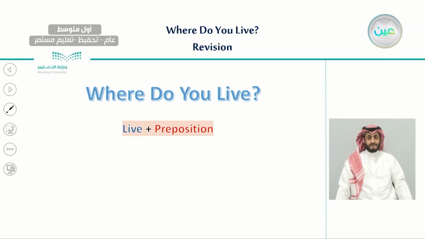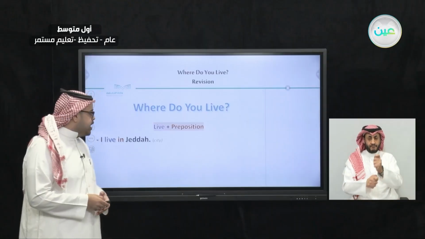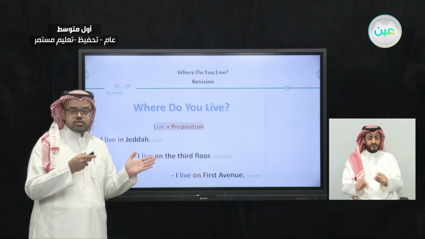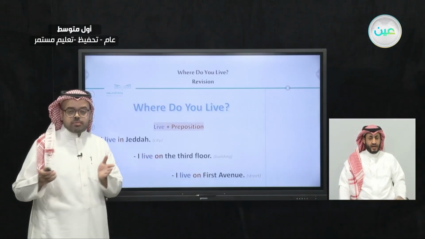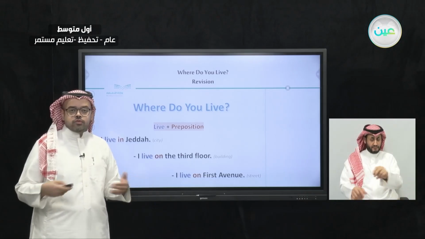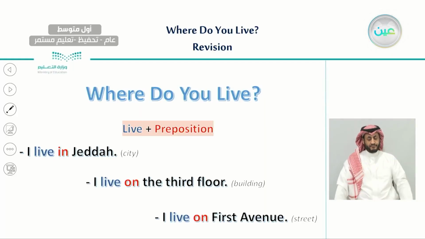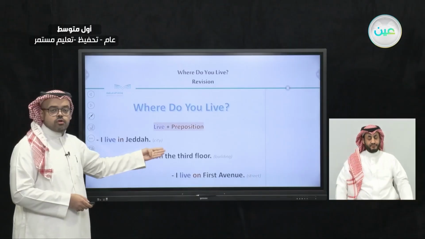Now, before we start, let's do a quick review on the last lesson. Last lesson we had a grammar rule, and we learned about the verb live with a preposition. We said that if we use the verb live plus a preposition, we can describe where we live. For example, we use live with in if we want to talk about cities. For example, I live in Jeddah. I live in Riyadh. So we use live plus in for cities.